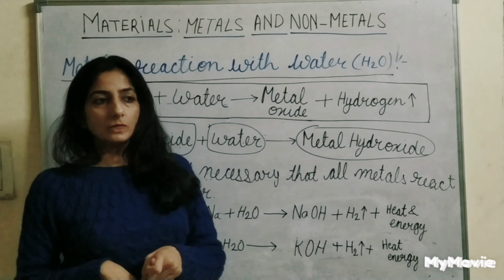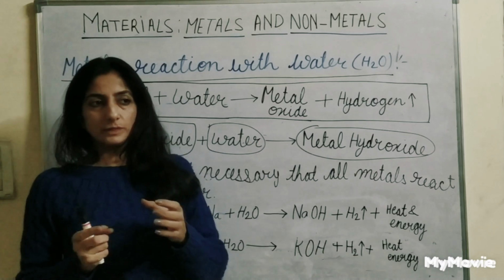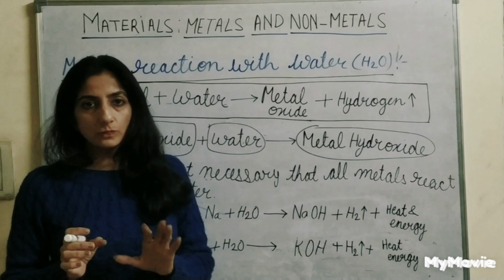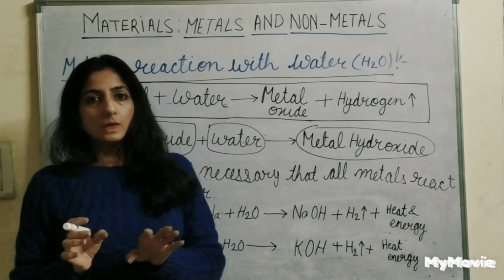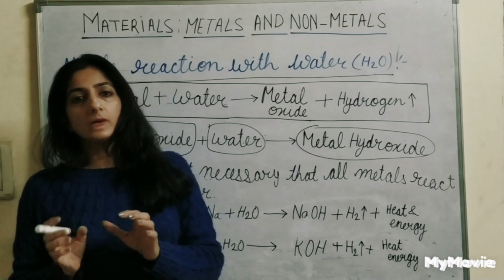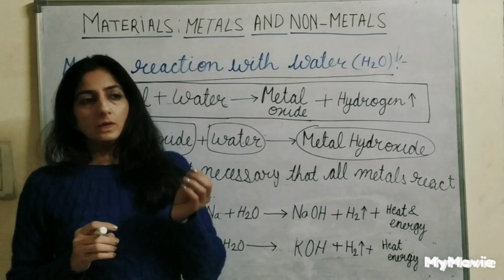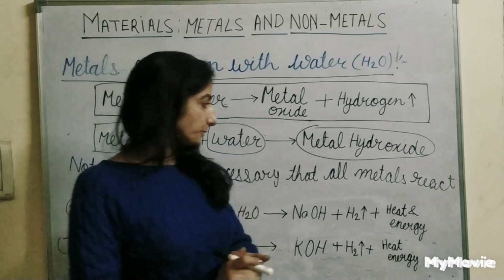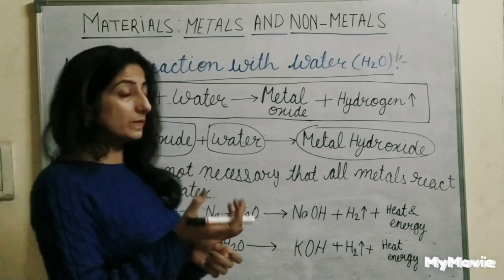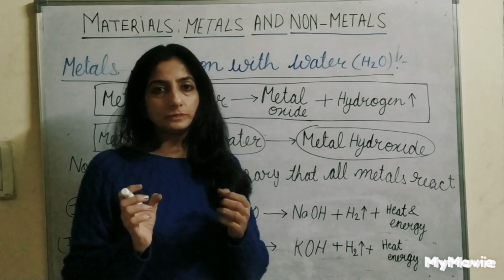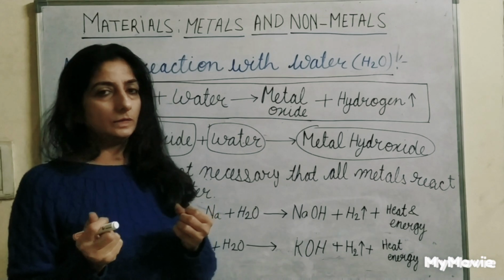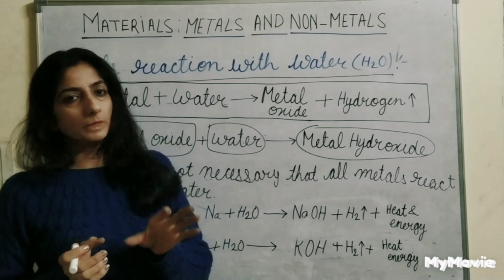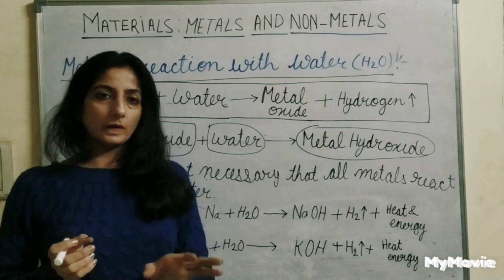So we keep sodium in oil or in kerosene, because there is no water and no oxygen there. That's why we keep sodium in oil or in kerosene. And similarly, potassium is also a very aggressive, very reactive metal. So we keep this also in kerosene or any oil.